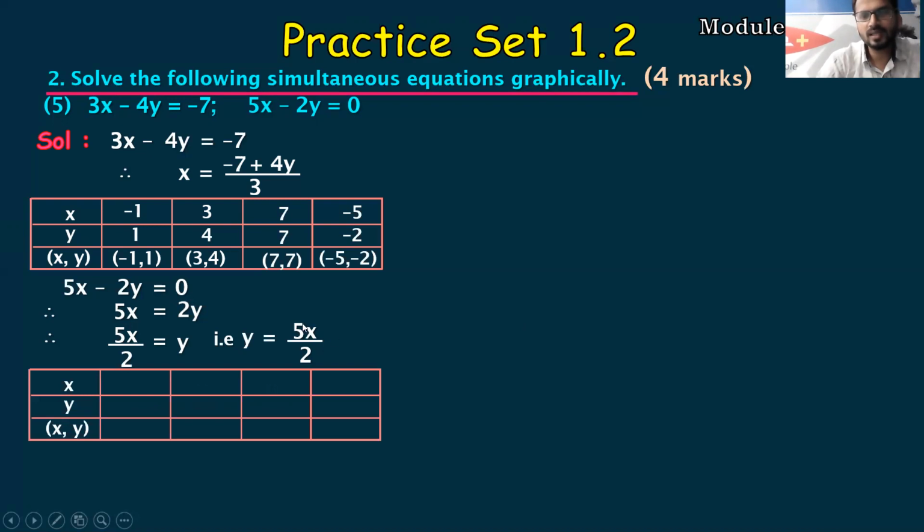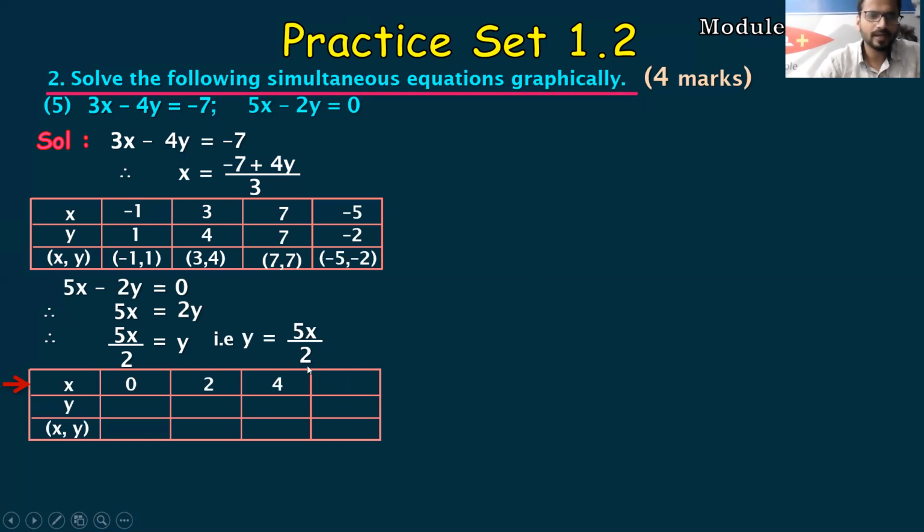Since x is on the right hand side, we have to assume x values now. So let us assume x. Let's first start with 0. If it works, it's good. Okay. It will definitely work because 5 zeros are 0 and 0 upon 2 is 0 only. Okay. So in this case, you don't have to take much stress.